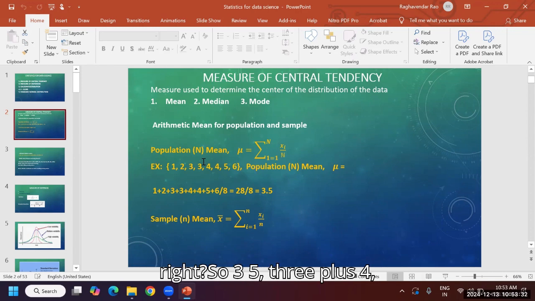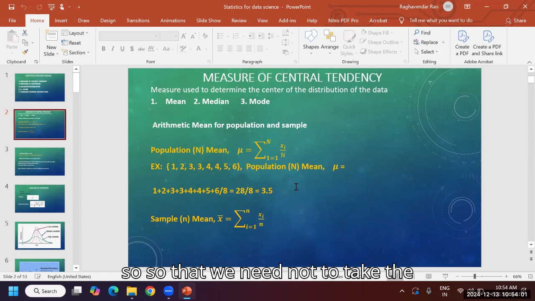So 3 plus 5, 3 plus 4, 7 by 2, again it comes to 3.5. That is inferential statistics. So without computing the total population mean, by taking the systematic sampling, what is the sample mean here? It is also 3.5.